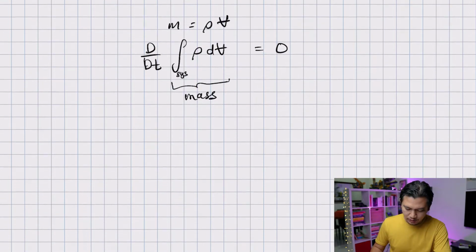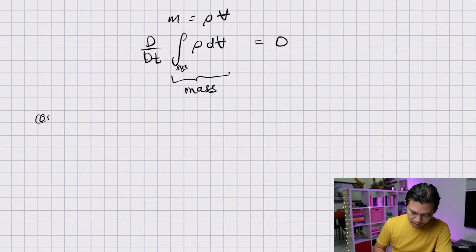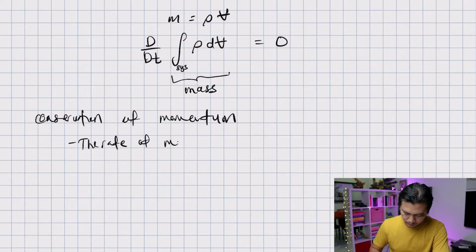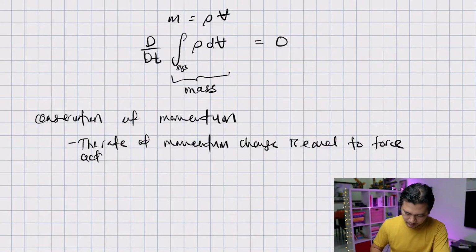And the second law is called conservation of momentum. The law of conservation of momentum says that the rate of momentum change is equal to force acting on a system.